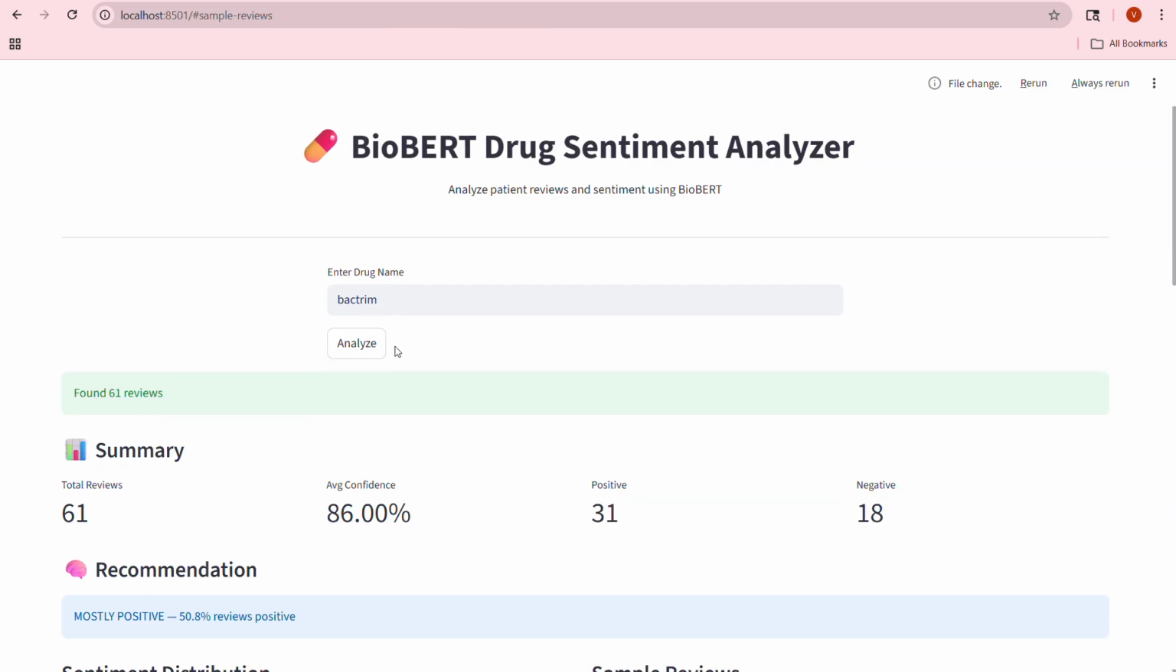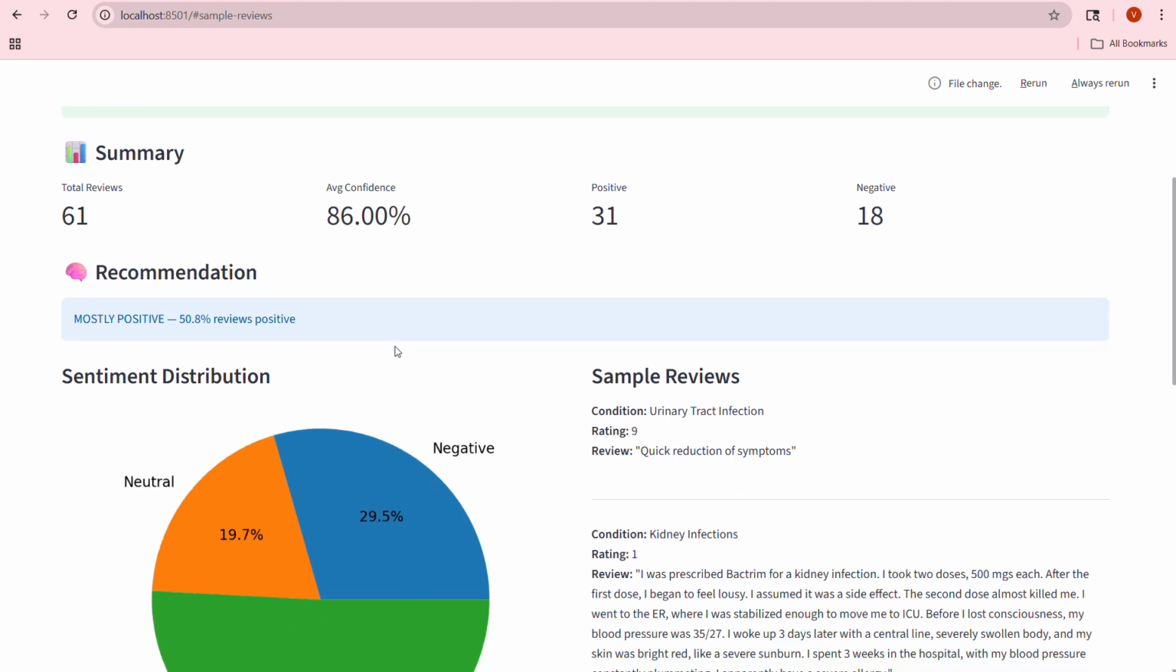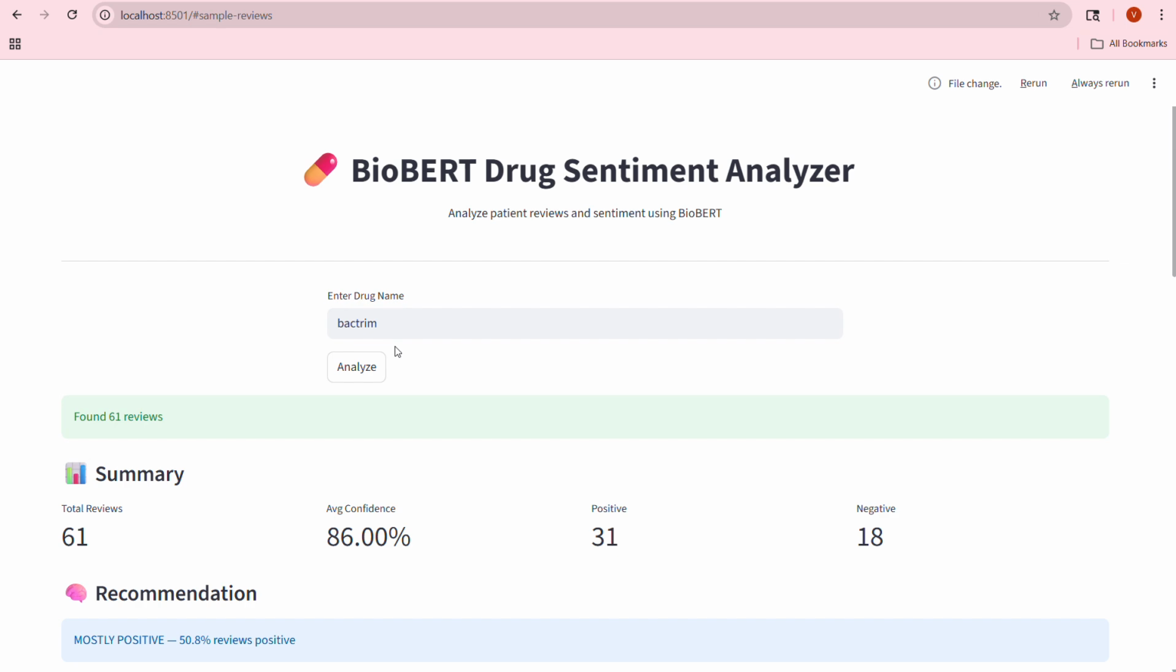Using deep learning and transformer based models, we used the MetaData drug review dataset, which contains patient reviews, ratings, conditions, and usefulness counts. The goal is to predict sentiment, negative, neutral, or positive, and provide an overall recommendation for a drug. Let's start from the beginning.